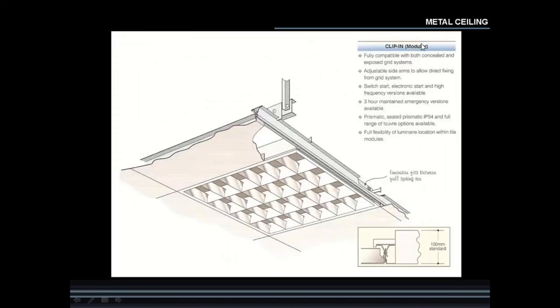Then clip-in modular. It is fully compatible with both concealed and exposed grid systems. It has adjustable side arms to allow direct fixing from the grid system, with starts electronic start and high frequency versions available. 3-hour maintained emergency versions are available. Prismatic, sealed prismatic, IP54 and a full range of louver options are available. Full flexibility of luminaire location within tile modules. So these are some clip-in modular metal ceilings.